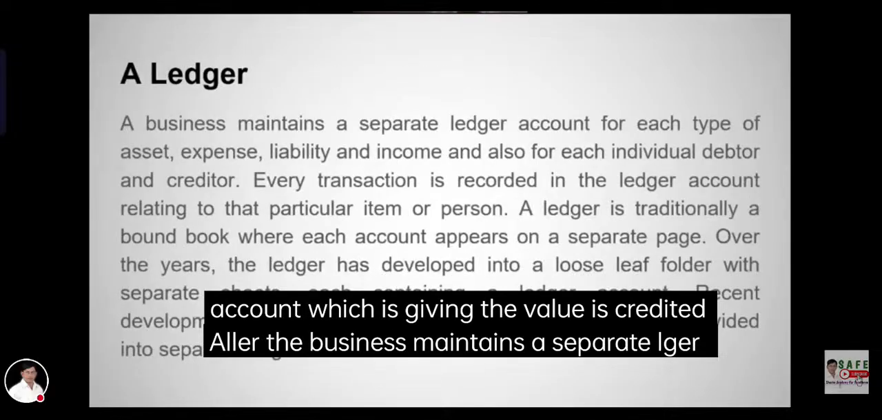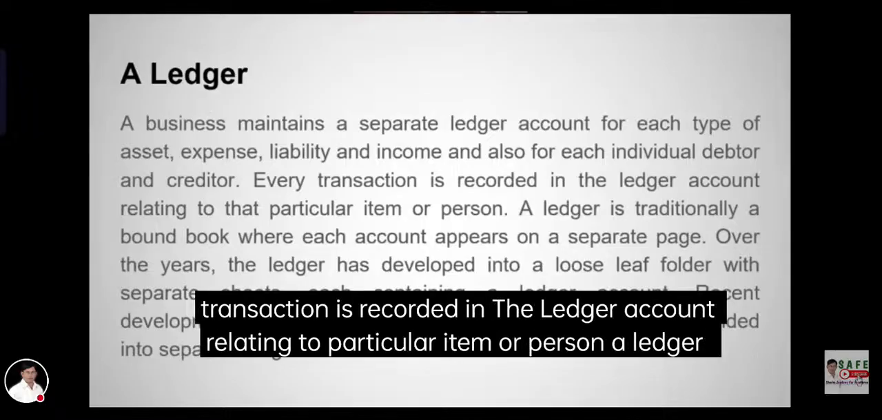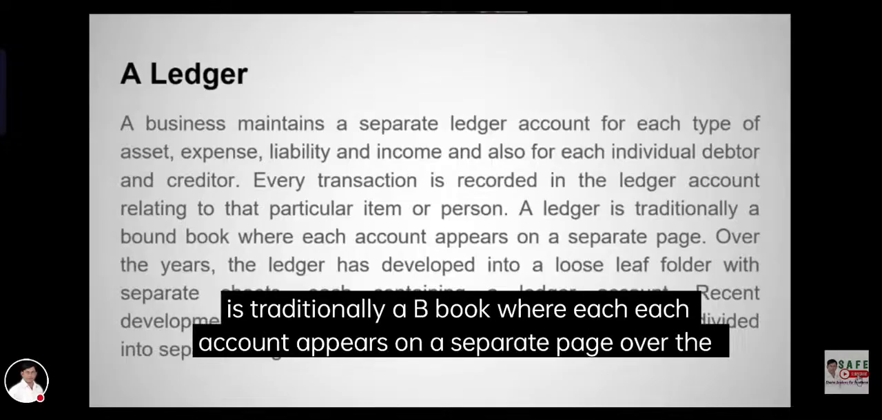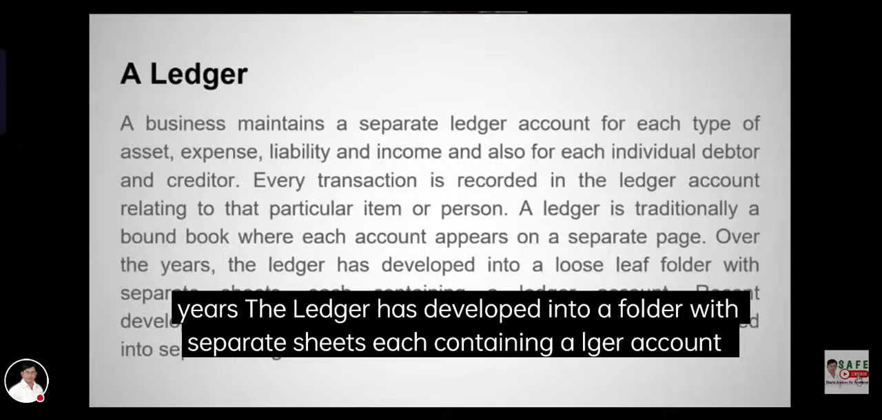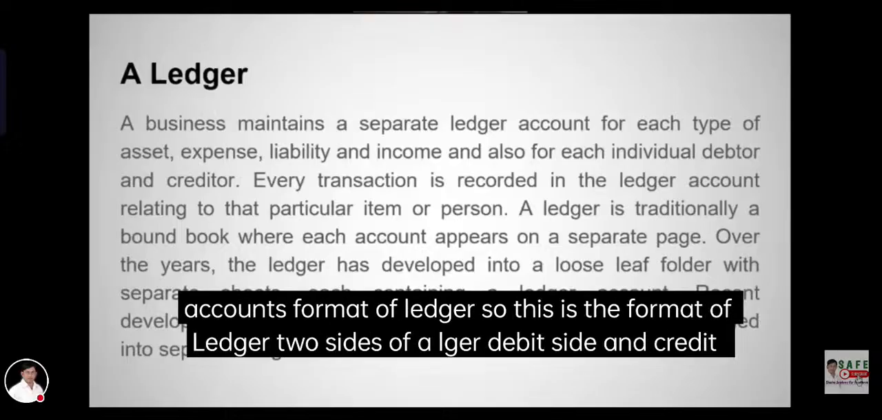A ledger. The business maintains a separate ledger account for each type of asset, expense, liability, and income, and also for each individual debtor and creditor. Every transaction is recorded in the ledger account relating to a particular item or person. A ledger is traditionally a bound book where each account appears on a separate page. Over the years, the ledger has developed into a loose-leaf ledger folder with separate sheets, each containing a ledger account. Recent developments have seen the introduction of computer files divided into separate ledger accounts.